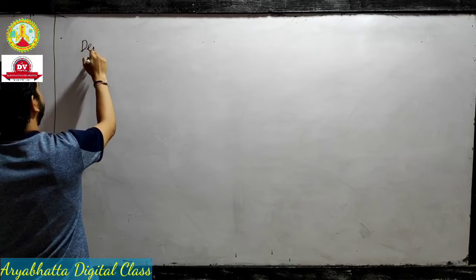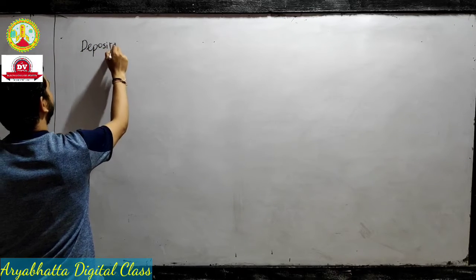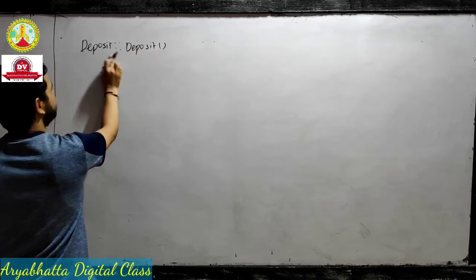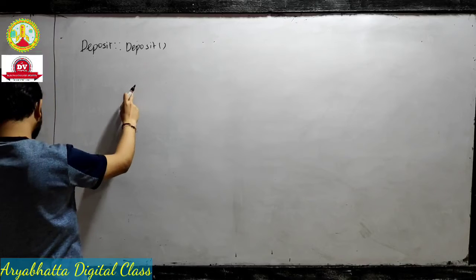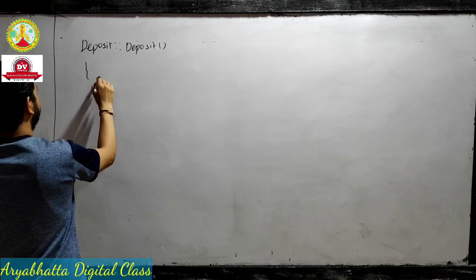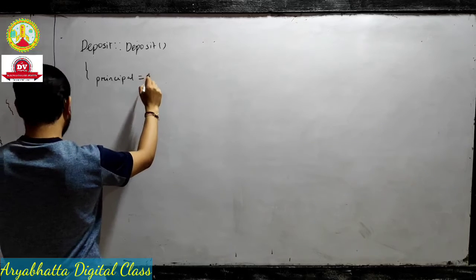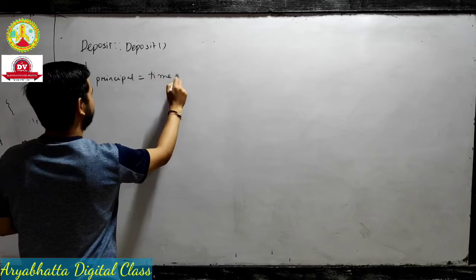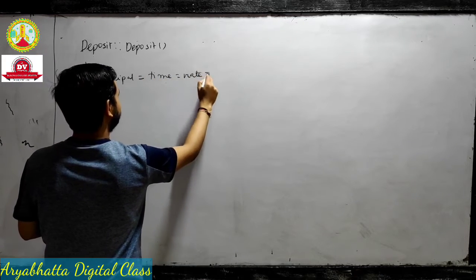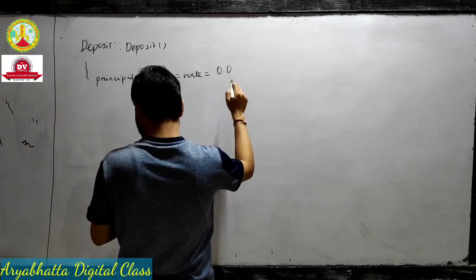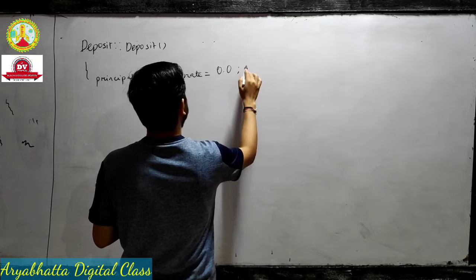First of all, deposit, scope resolution, deposit. This first deposit is for the class, and this second deposit is for the constructor. Principal amount we take as principal equals 0, time equals 0, rate we take as 0.0.